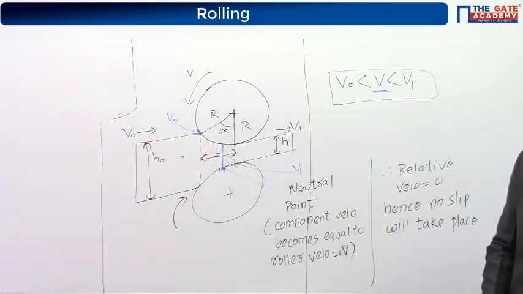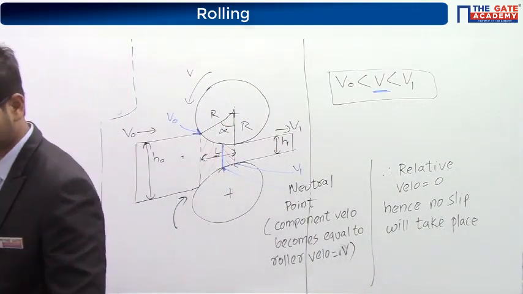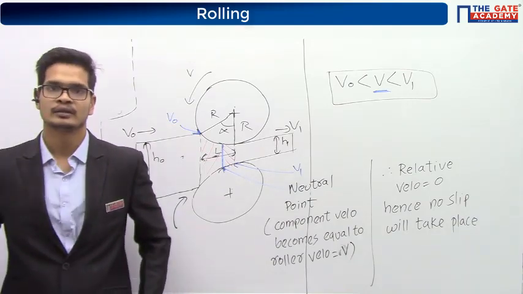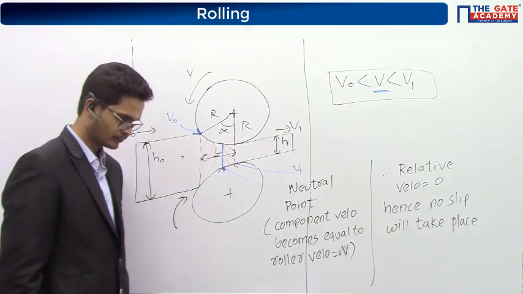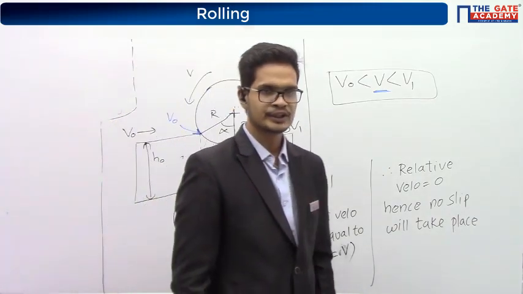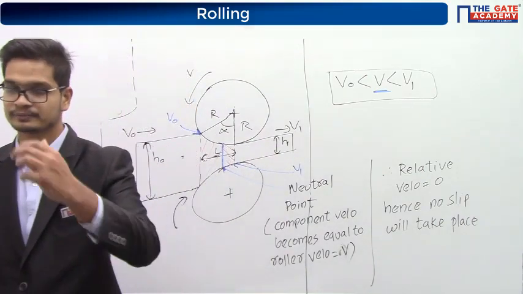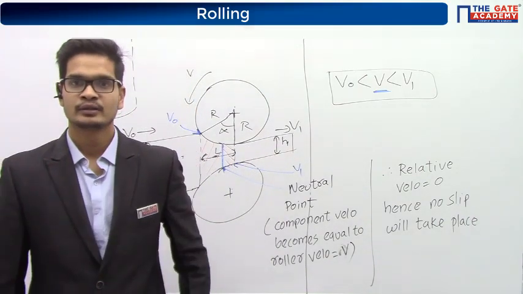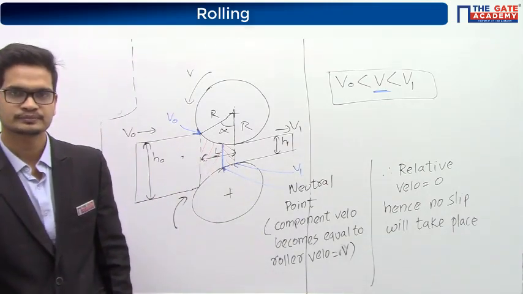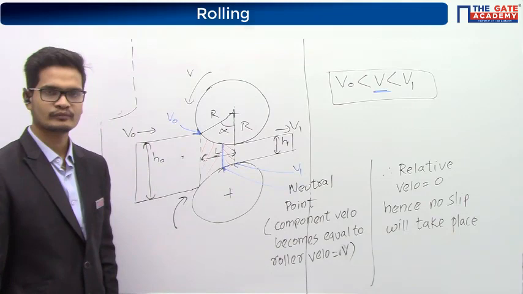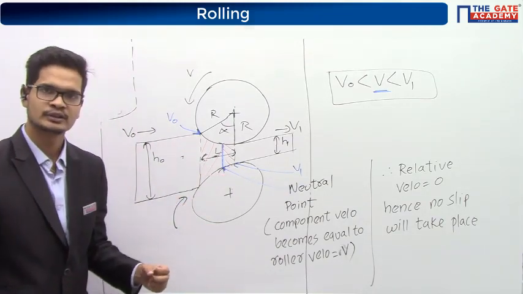Okay. So please write down. The neutral point divides the deformation zone into two parts.